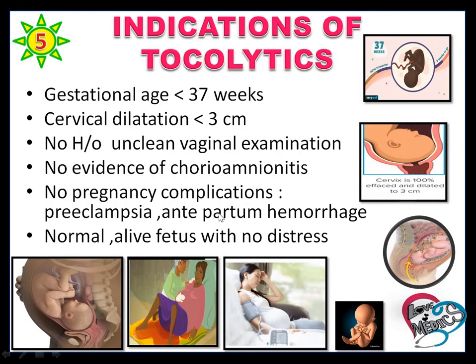Indications for tocolytics: if these criteria are present, we can give tocolytics to delay the labor. The conditions are gestational age less than 37 weeks, cervical dilation less than 3 cm, no history of unclean vaginal examination, no evidence of chorioamnionitis, no pregnancy complications like preeclampsia and antepartum hemorrhage, and a normal alive fetus with no distress. These are necessary to give the tocolytic agent.